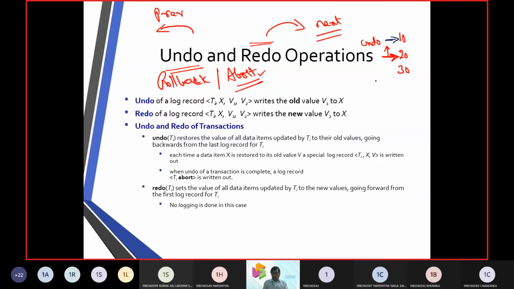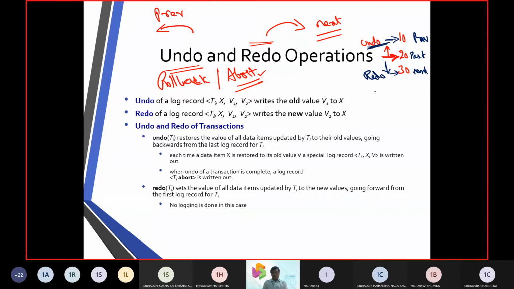If we move with the redo operation, then you are going to the next state. So this is the present state, this is the previous, and this is the next state.